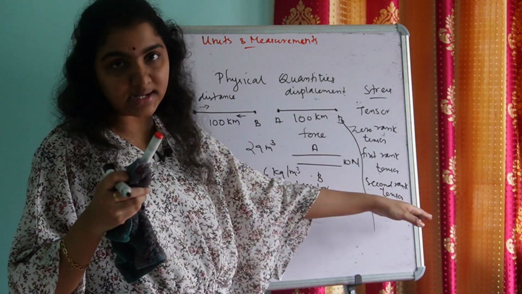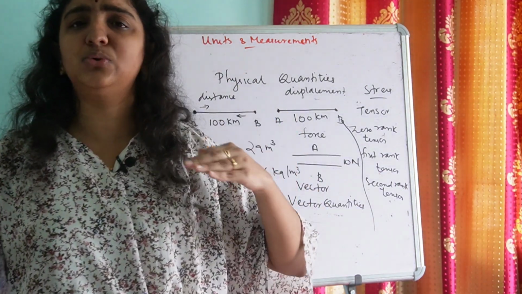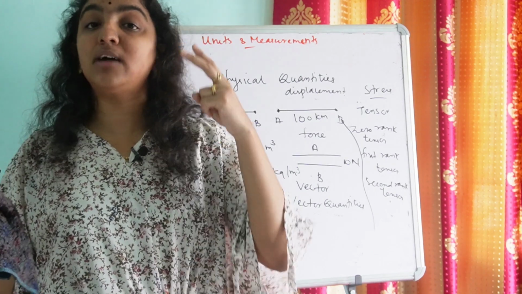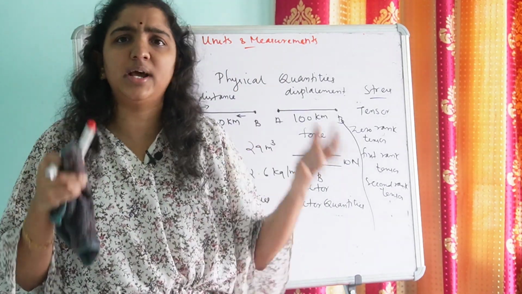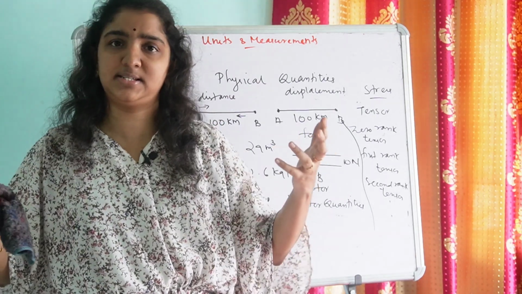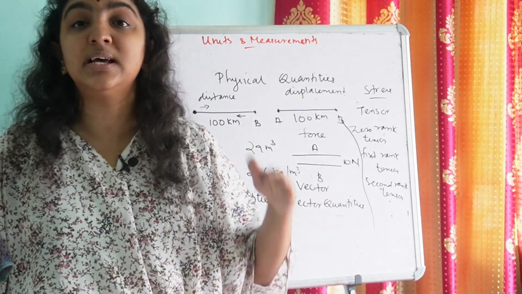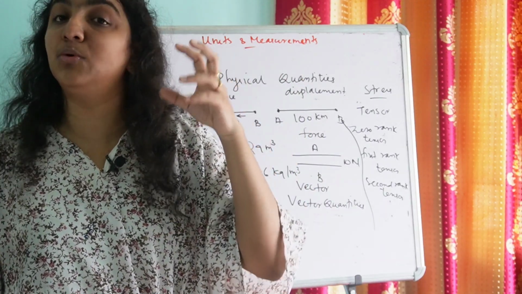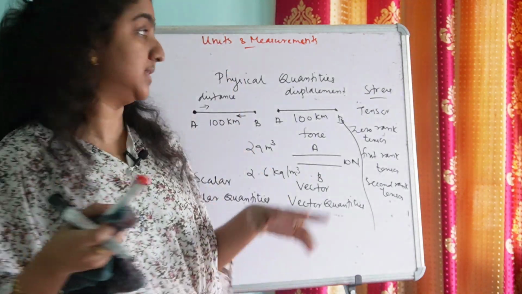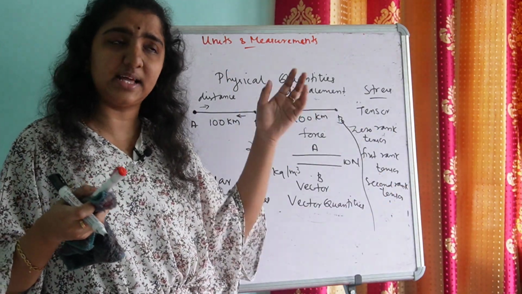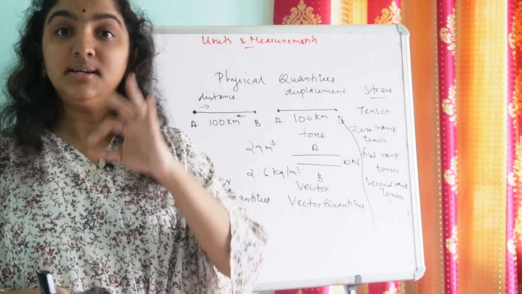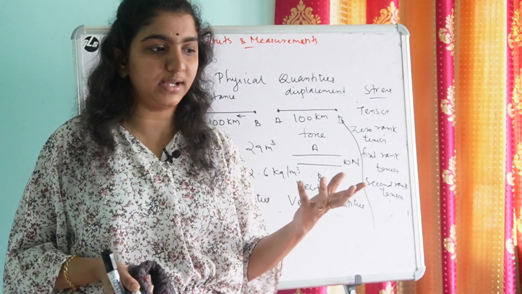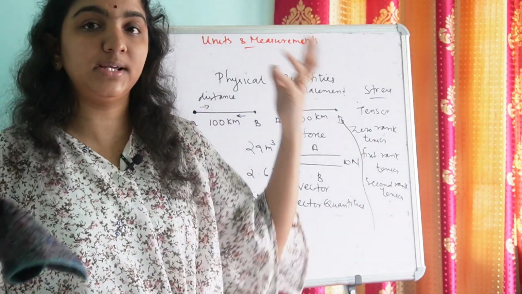Again, what is a second rank tensor? Second rank tensors are those physical quantities which have two directions. Say, for example, stress, strain, thermal conductivity or electric susceptibility. Such quantities act in two directions. What is a third rank tensor? Third rank tensors are physical quantities which have 3 directions. Say, for example, piezoelectricity.